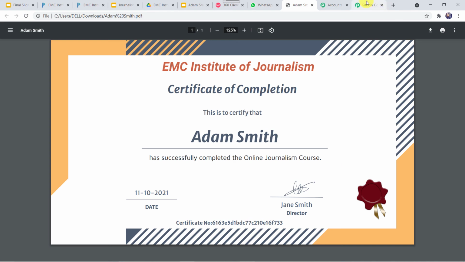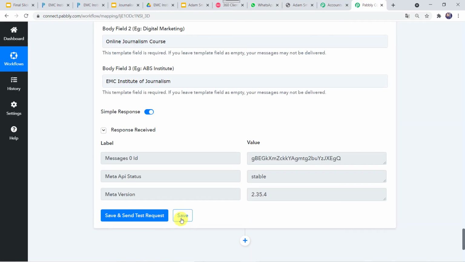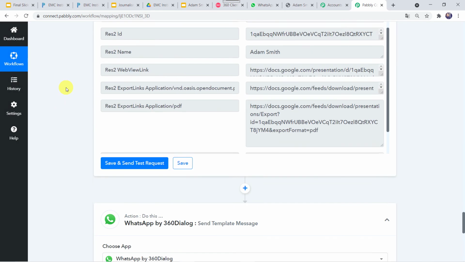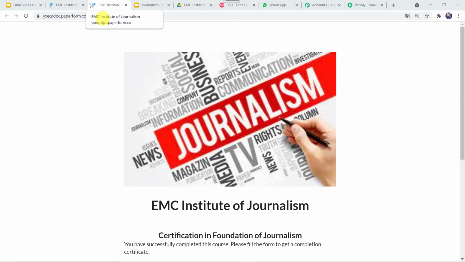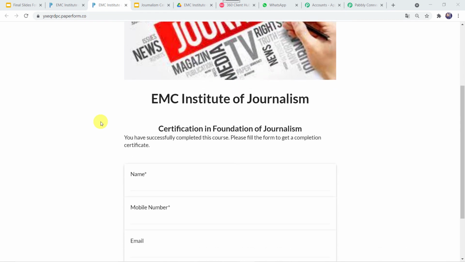Okay. So I'll just move back to Pabbly Connect. I'll save this workflow first. Data saved successfully. Okay. Now let us check this in real time. So for this, I'll just go to my form once again, paper form, and let's create the entry of any other student over here.